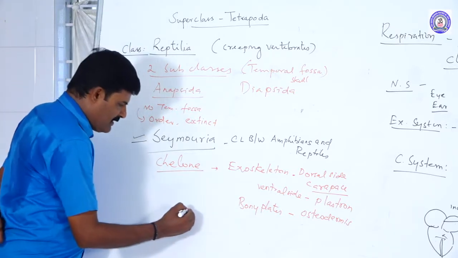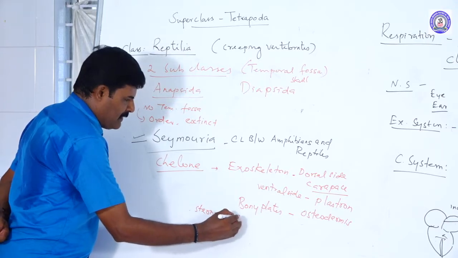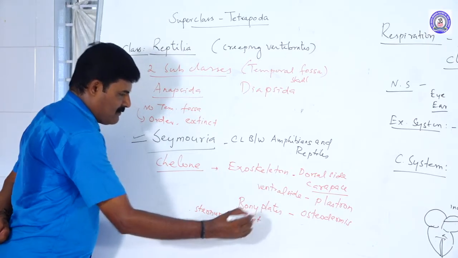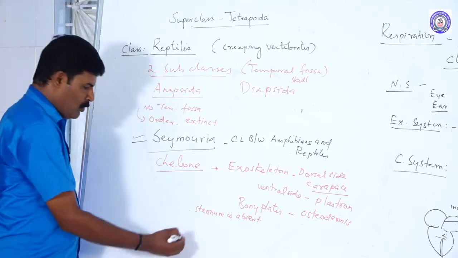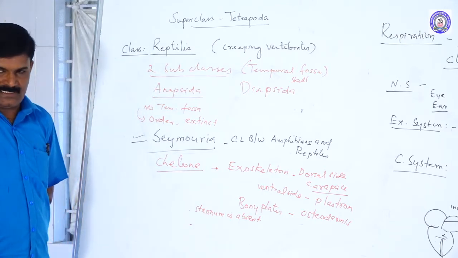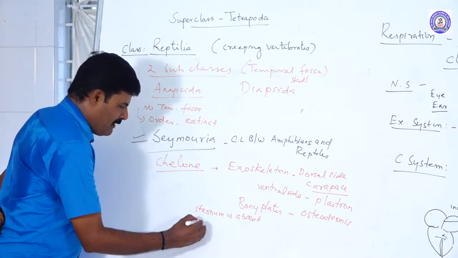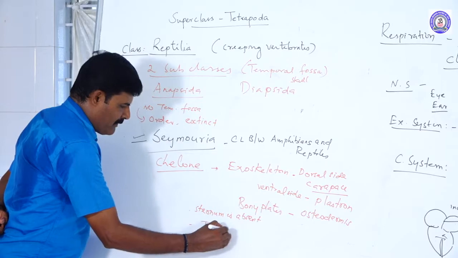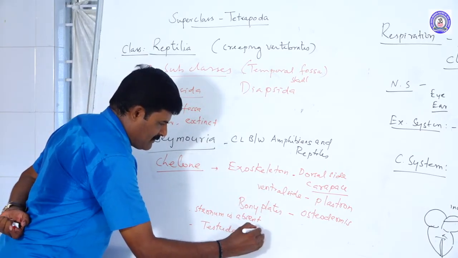In these animals the sternum is absent. The tooth is acrodont or it may be pleurodont. What are the examples of these animals? Testudo, which is the tortoise.